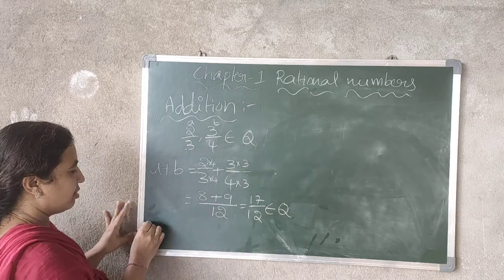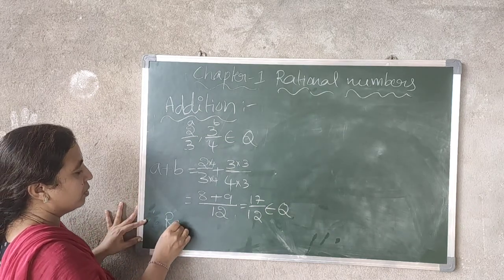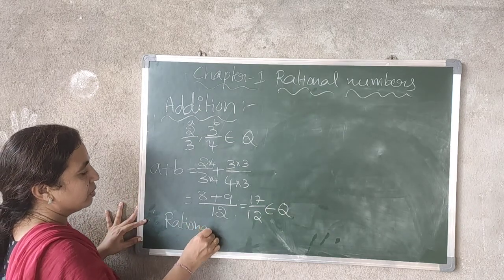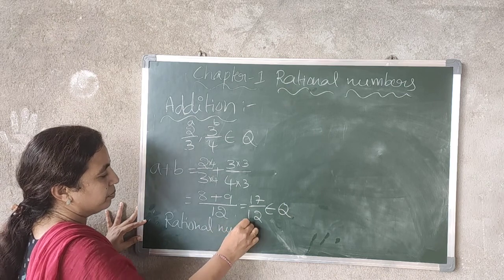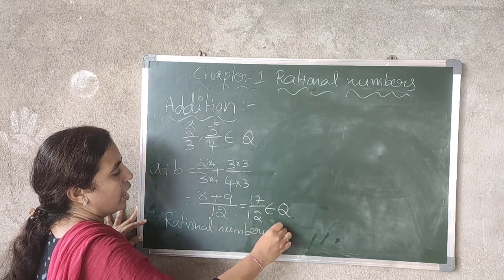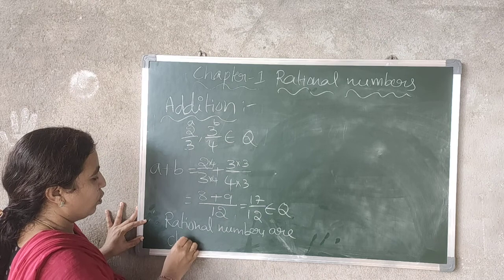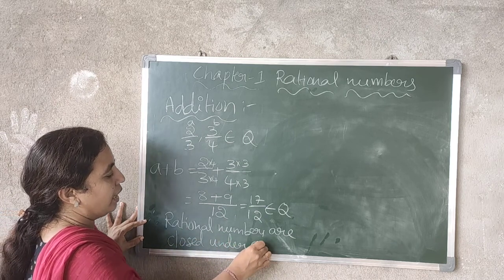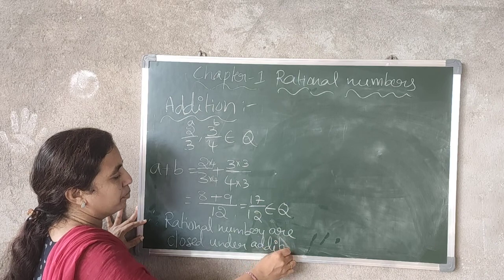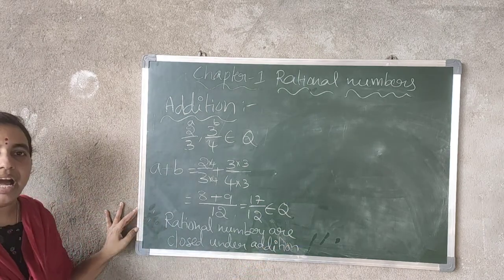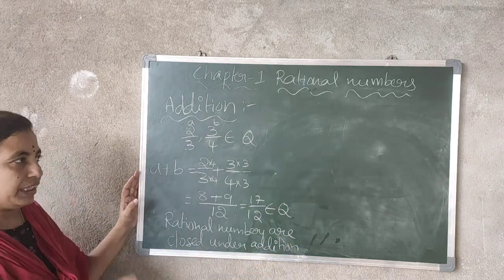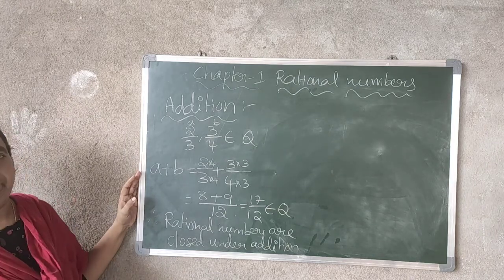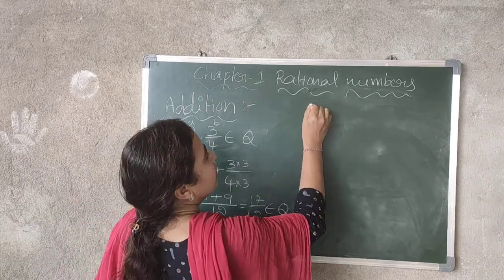That means, therefore, rational numbers are closed under addition. Rational numbers are closed under addition. Now this is what we have checked under addition. Now I'll go for subtraction.